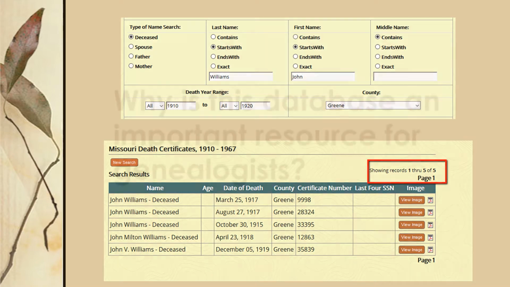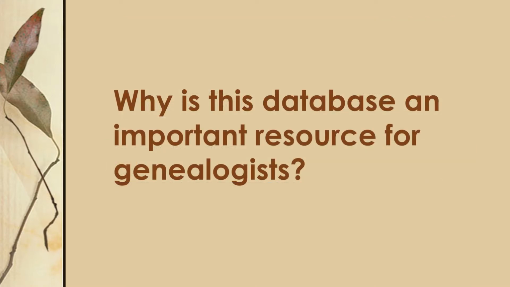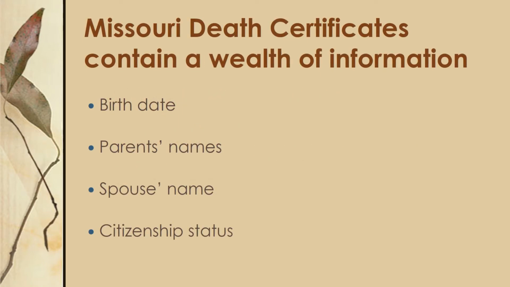So why is this database an important resource for genealogists? A death certificate is a vital record that every genealogist has on their wish list for each ancestor. These death certificates contain a wealth of information such as birth date, parents' names, spouse's name, and citizenship status.